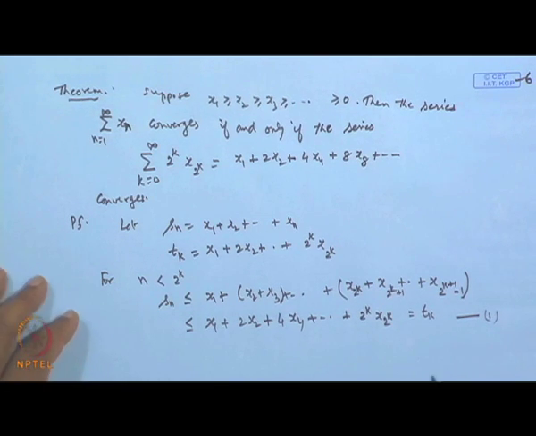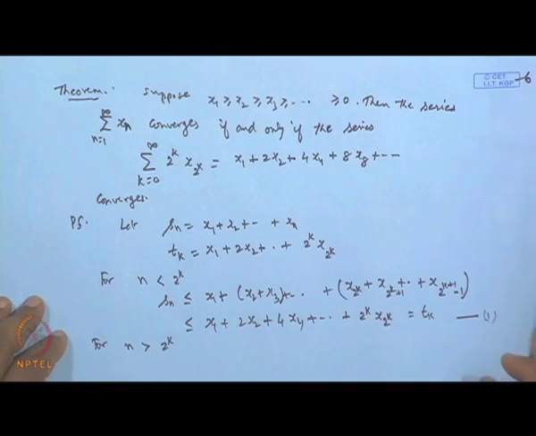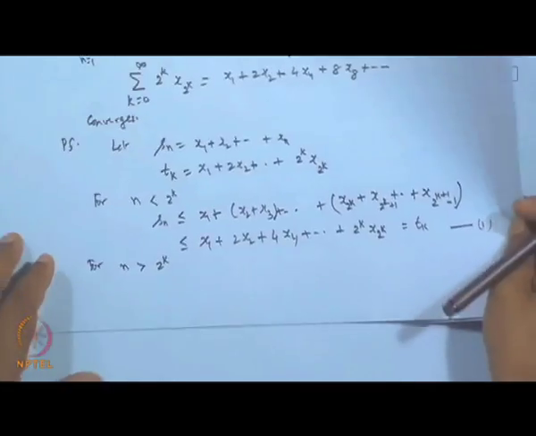Okay. This is one thing. Now, let us take n to be strictly greater than 2 to the power k, and then again you rewrite suitably.